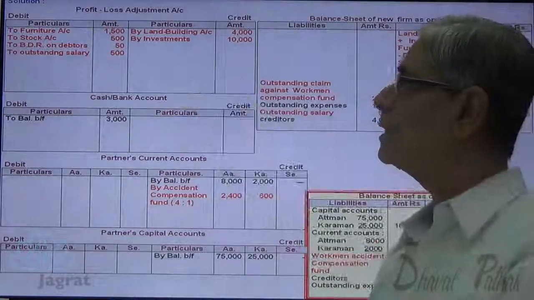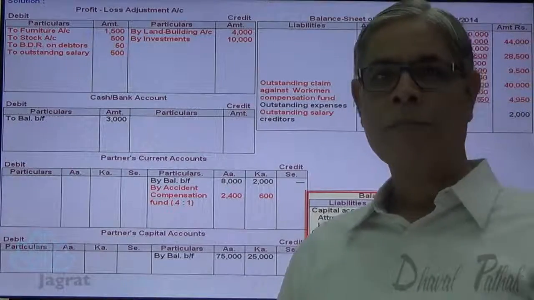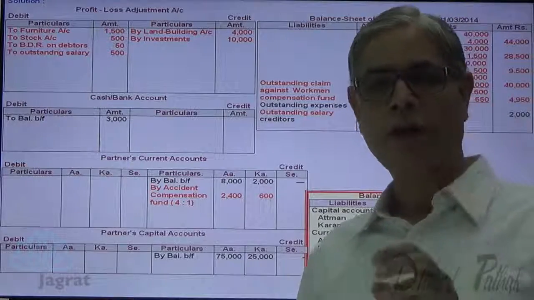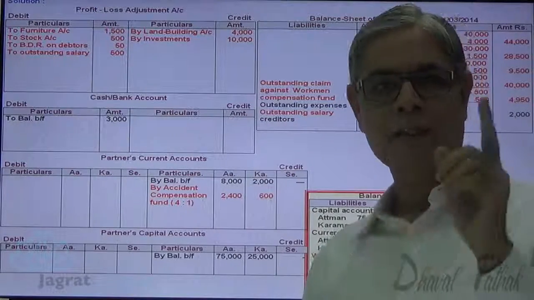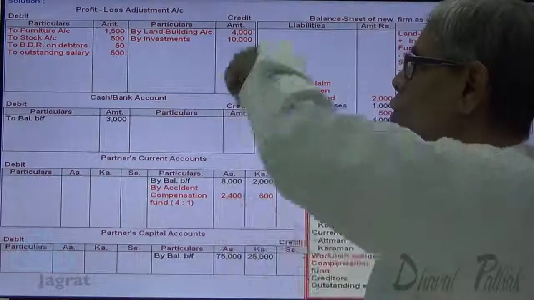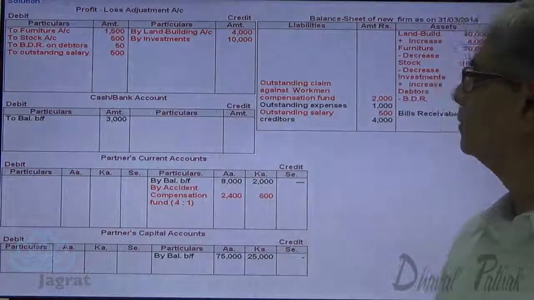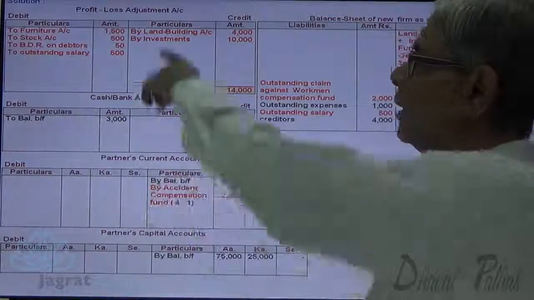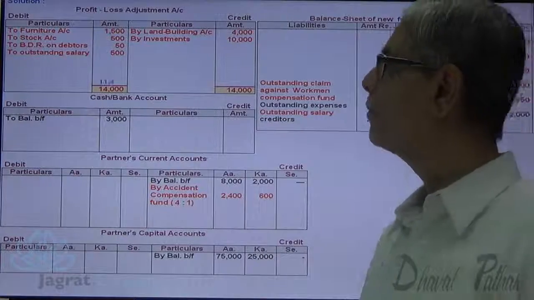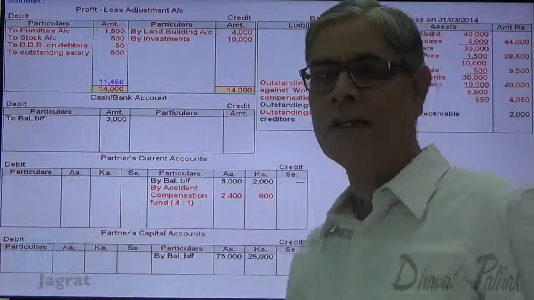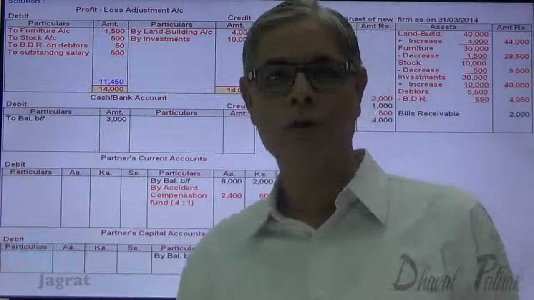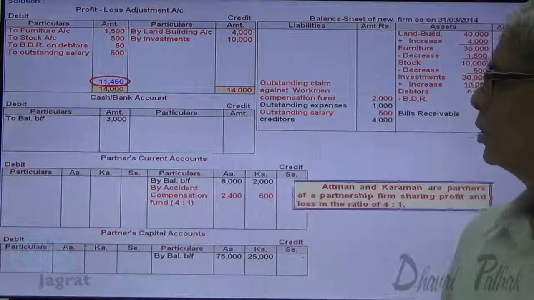Now I want to close this profit and loss adjustment account. Profit or loss on revaluation of assets and liabilities is found out by balancing the profit and loss adjustment account. So total of credit side is 14,000 minus 2,550. So 11,450 is the profit. That profit will be distributed in the ratio of 4:1.